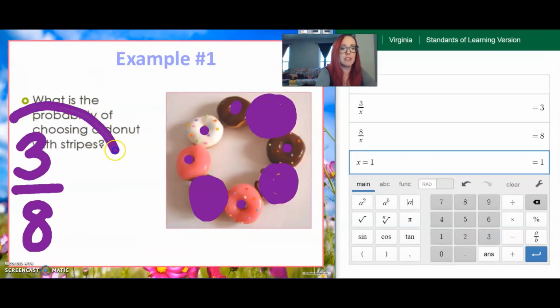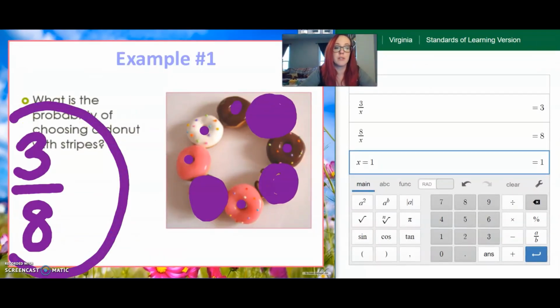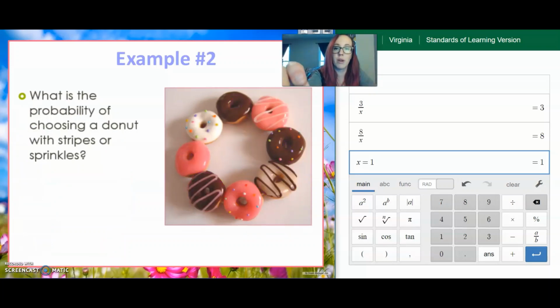3 out of 8 is the answer to this problem. What's the probability of choosing a donut with stripes? 3 out of 8. Okay, let's go to the next question. And I'm going to grab a pen that's a little bit skinnier because this is going to be a problem. Example number 2 says, what is the probability of choosing a donut with stripes or sprinkles?